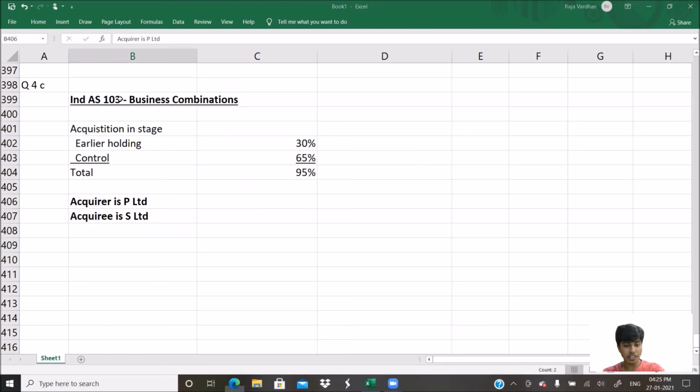Further, the date of acquisition is 31st December. Date of acquisition, you would need this. Acquisition on 31st December 2019.